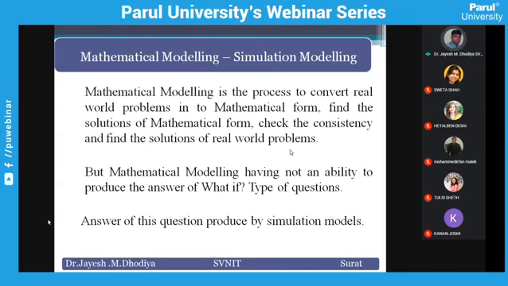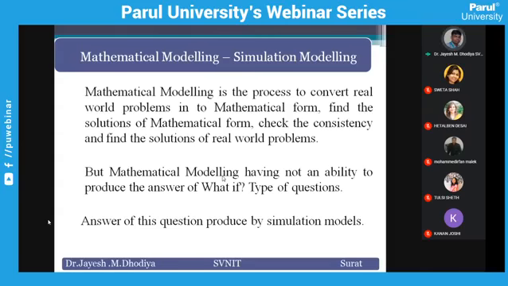Then the mathematical model will not give you a solution to this question, because when the physical situation changes, accordingly the mathematical formulation also changes. So this is one of the big limitations of a mathematical model.